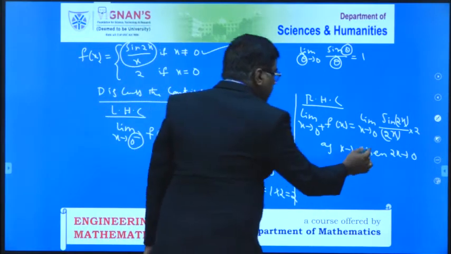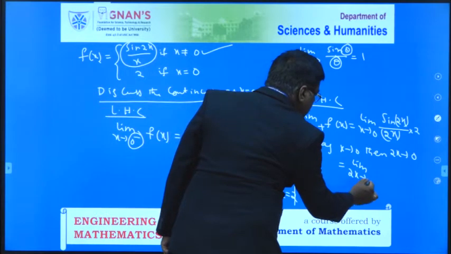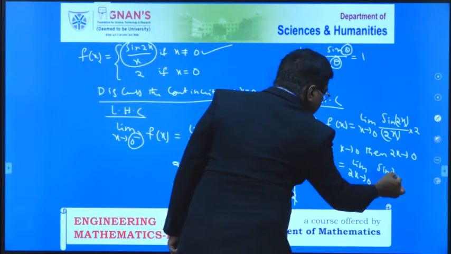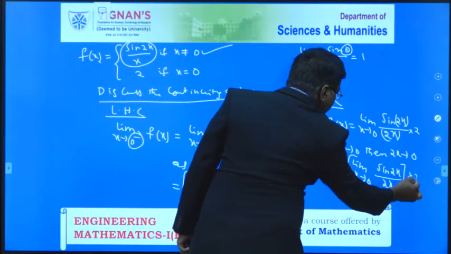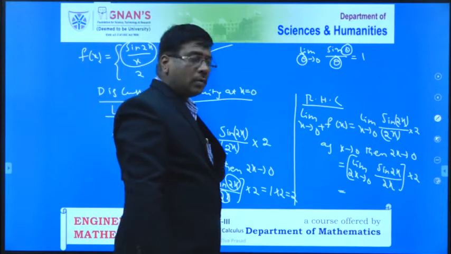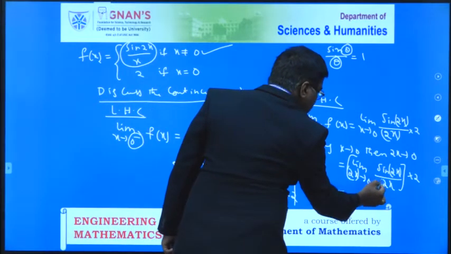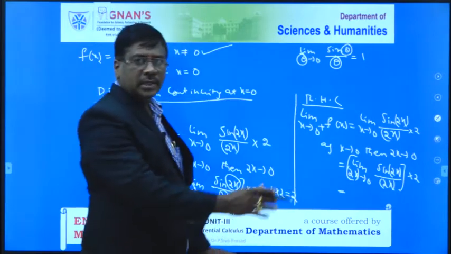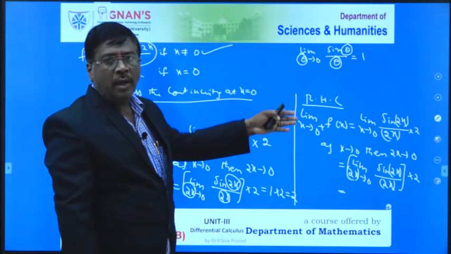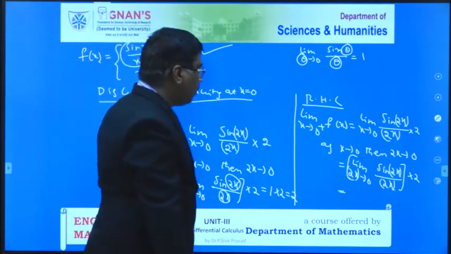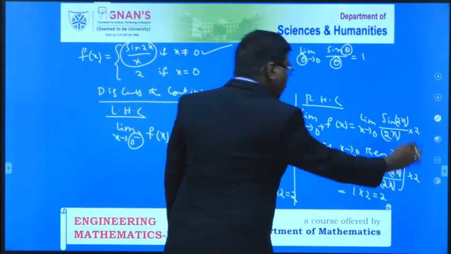Now that is equal to limit of 2x tends to 0, sine 2x by 2x into 2. Please all of you observe this 2x value, this 2x value, and this also 2x value. In all three cases we have 2x, therefore I have to apply the formula, limit of theta tends to 0, sine theta by theta equal to 1. Therefore this value is 1 into 2 is equal to 2.